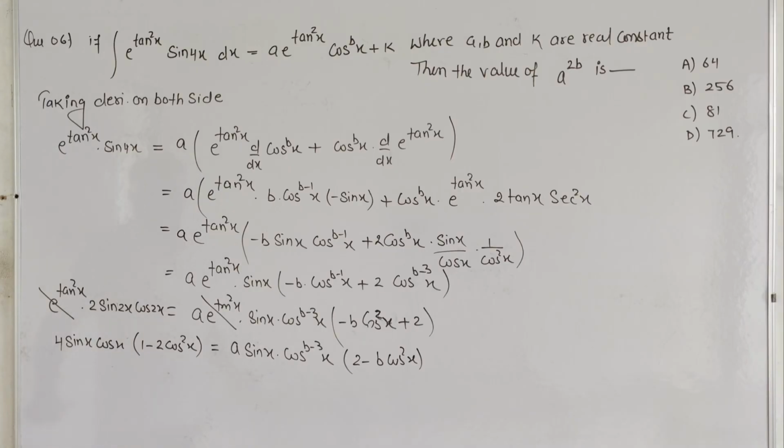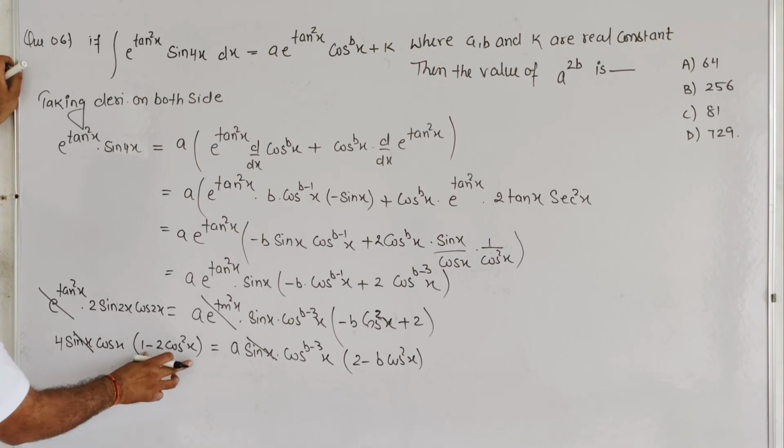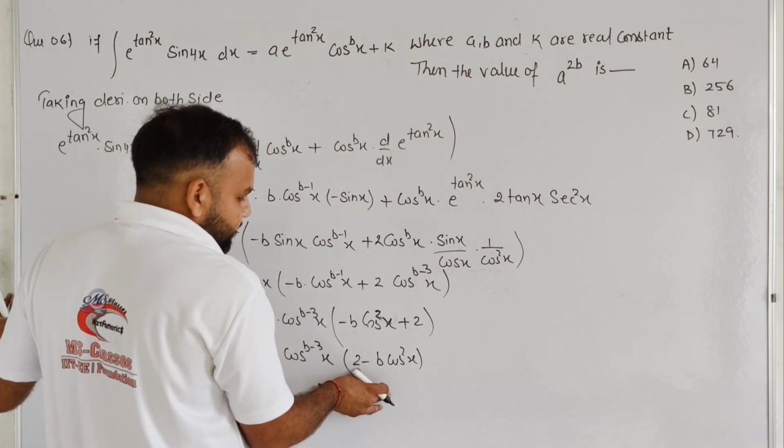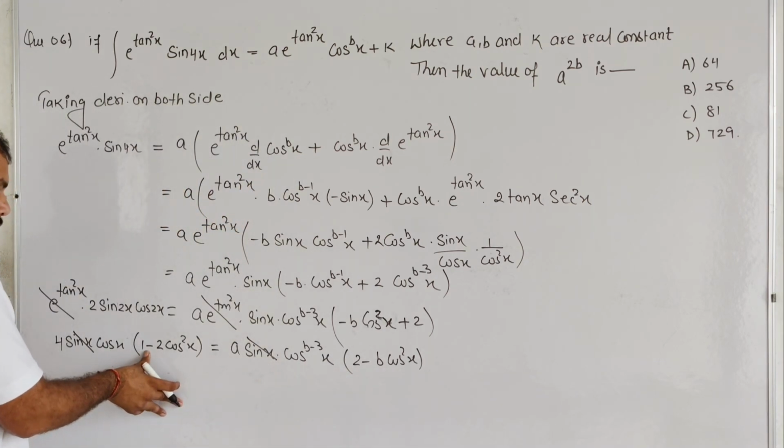Okay. So basically student, you can see that sin x is cancelled out by this sin x. And here 4 is present, cos x is present, and inside 1 minus 2 times cos square x is present. So basically in that scenario 2 is present, but in that scenario 1 is present.